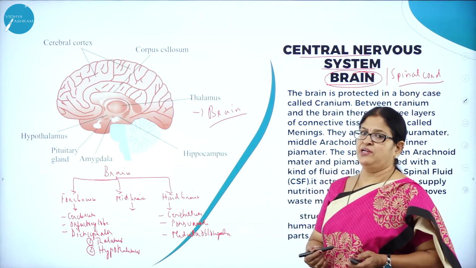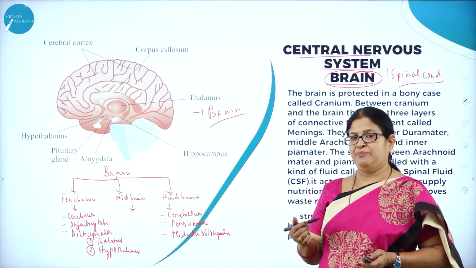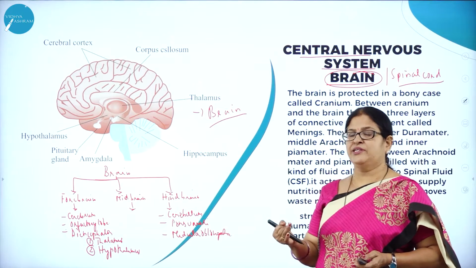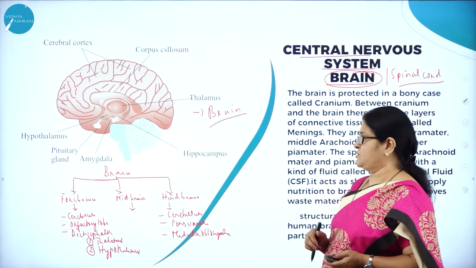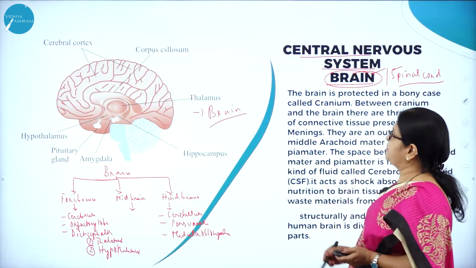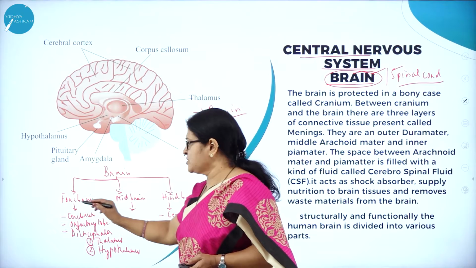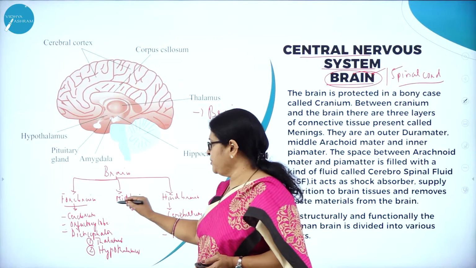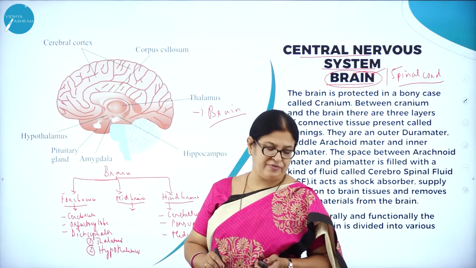The whole of the nervous system is subdivided into CNS, the central nervous system, PNS, the peripheral nervous system, and ANS, the autonomous nervous system. CNS comprises the brain and the spinal cord. The brain is divided into three very important parts: forebrain, also called prosencephalon, midbrain, called mesencephalon, and hindbrain, called rhombencephalon.